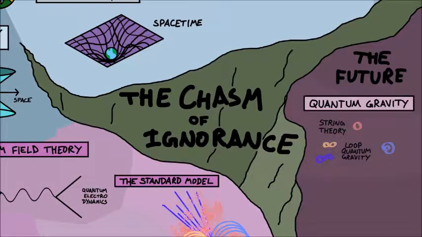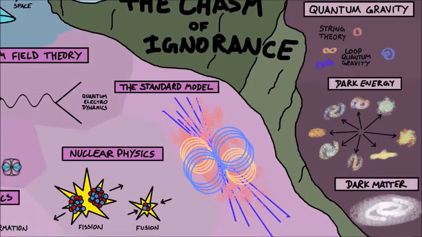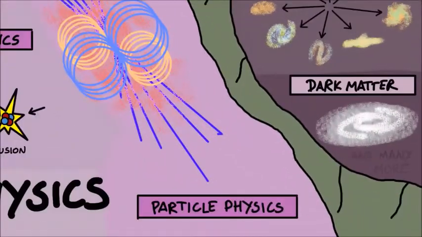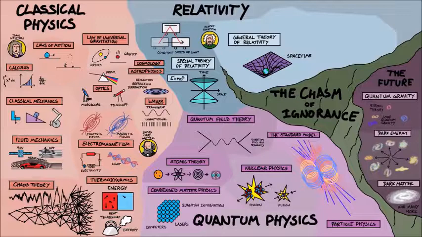But quantum gravity isn't the only thing we observe but don't understand. There are also the major puzzles of dark energy and dark matter, which seem to make up 95% of the universe, so all of our physics only really describes 5% of what we know about, and everything else at the moment is a mystery. And there are many other mysteries out there, like the Big Bang, and no doubt there's things beyond that we don't even know that we don't know.